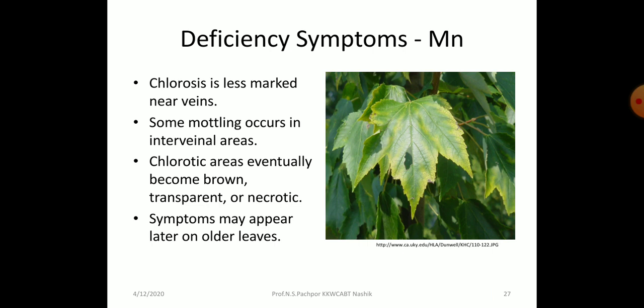Then deficiency symptoms of manganese. Chlorosis is less marked near veins. Some mottling occurs in interveinal areas. Chlorotic areas eventually become brown, transparent, or necrotic. Symptoms may appear later on older leaves. So initially they are on the younger leaves, and then they pass to the older leaves.